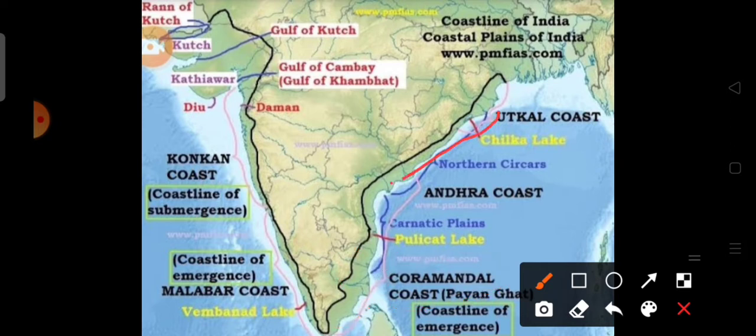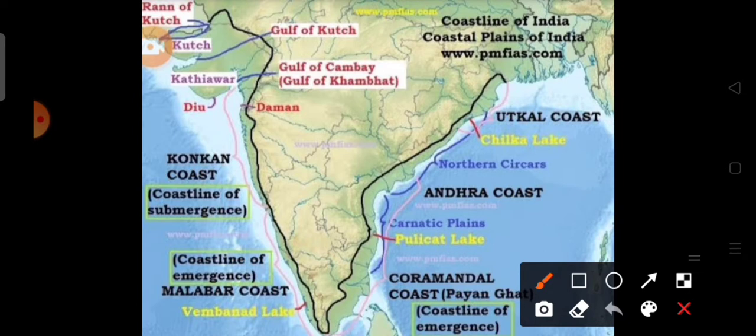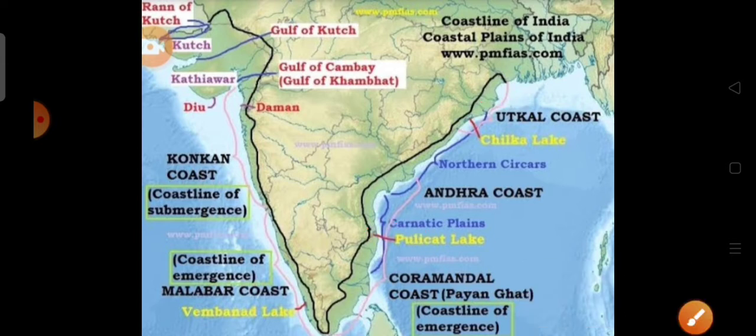Here is located the Utkal plain, and the Andhra plain extends from the Utkal plain to the Pulicat lake. So this is the Andhra region, and Sriharikota island lies to the east of the Pulicat lake. Here is the Pulicat lake, and here is located Sriharikota island. So these are the features of the eastern coastal plain.